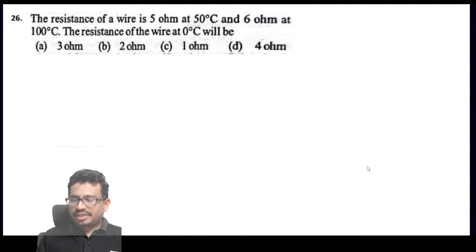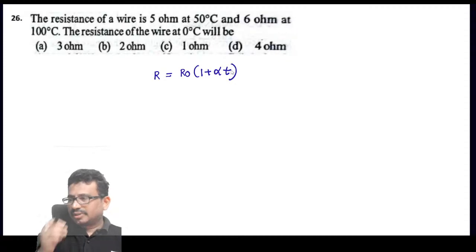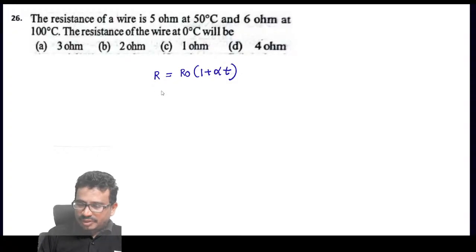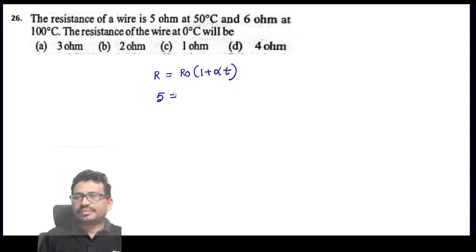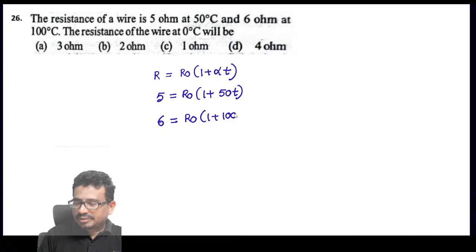The variation of resistance is R equal to R naught into 1 plus alpha T. So at 50 degrees, 5 is R naught into 1 plus 50 alpha, and 6 is equal to R naught into 1 plus 100 alpha.